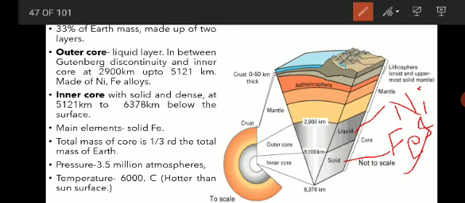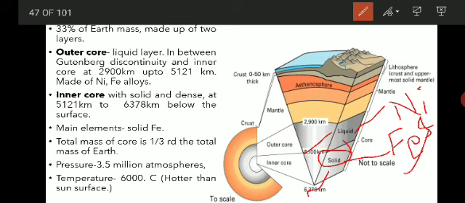And the inner core is again solid and dense, starting from 5121 kilometers to the center of the earth, that is 6378 kilometers below the surface. So the main element is iron here, solid iron. The total mass of the core is 1/3 the total mass of the earth.